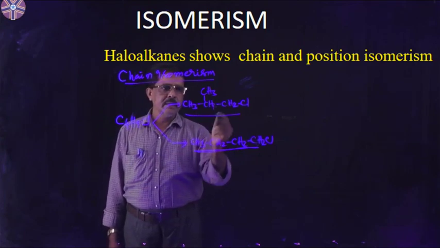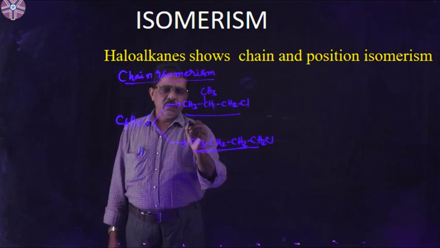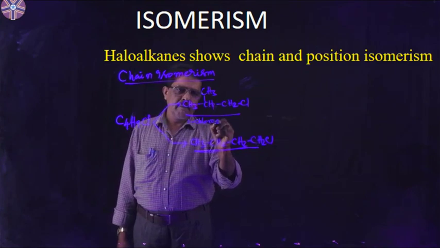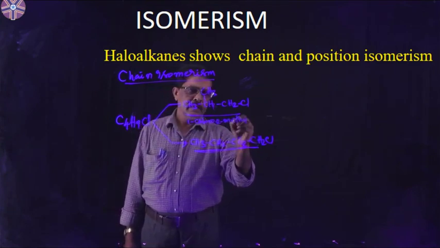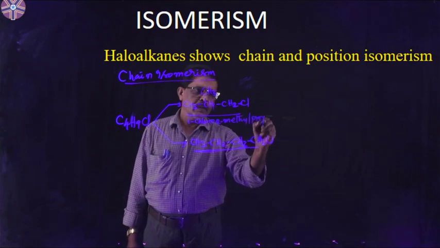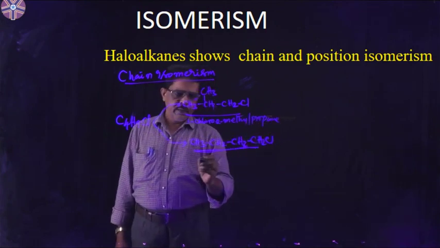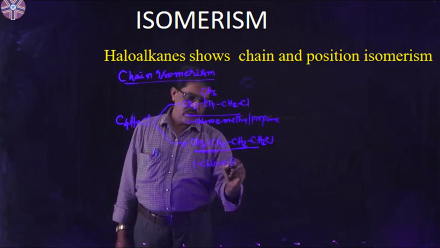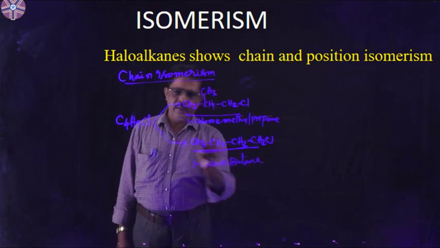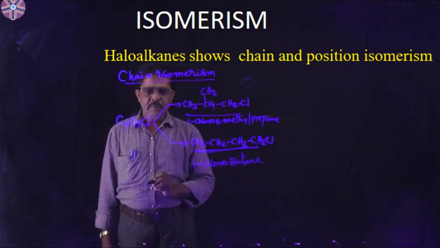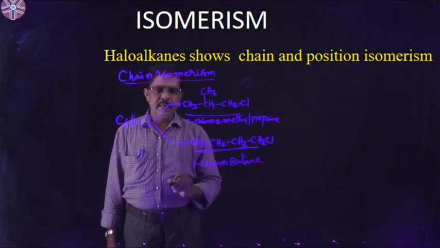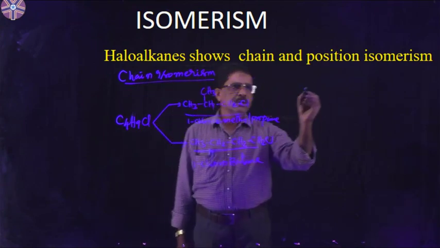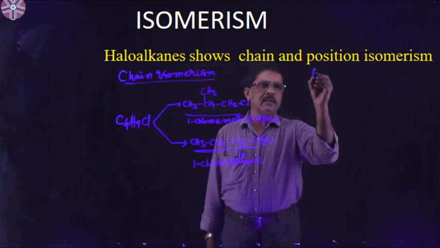A chain isomerism. The name of this compound is 1-chloro-2-methylpropane, and this one is 1-chloro-butane. Both have the same molecular formula C4H9Cl but differ in the carbon chain, hence it is said to be chain isomerism. Let us go on to discuss position isomerism.